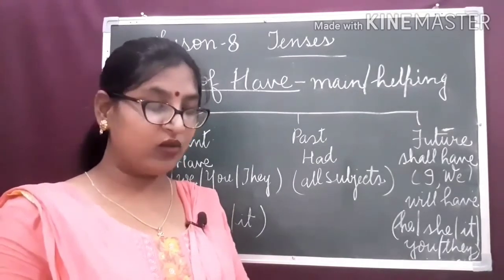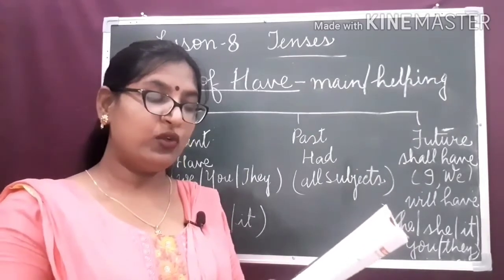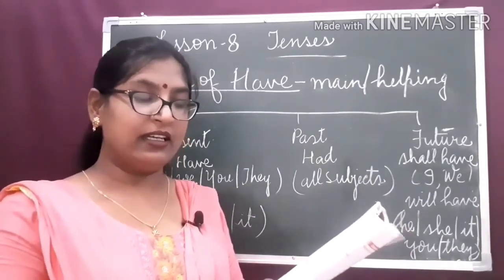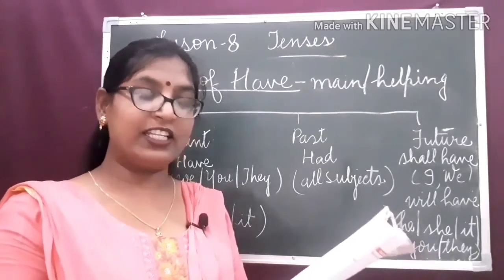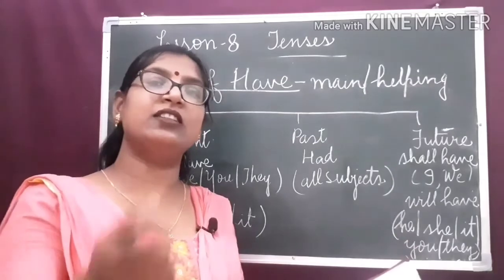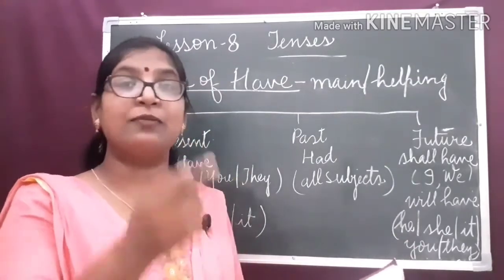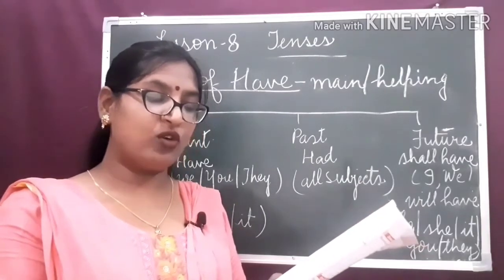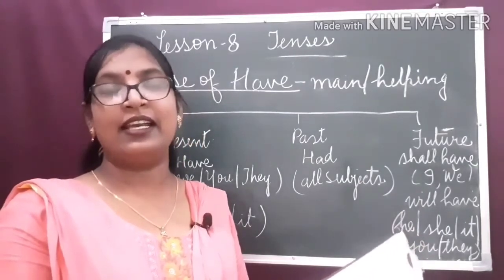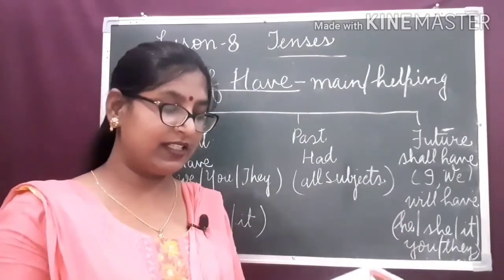Negative sentence. How do we make a negative sentence? You haven't had a bath. Interrogative sentence. In an interrogative sentence, the verb have, has, had, all these forms come in the beginning of the sentence. Have you got any sense? Have is in the beginning of the sentence.